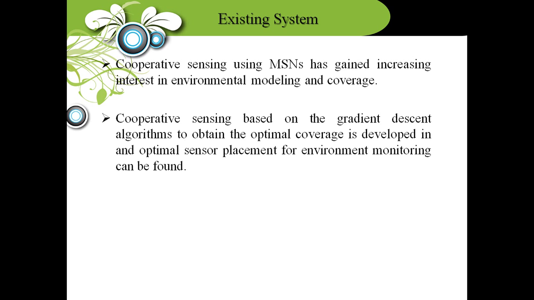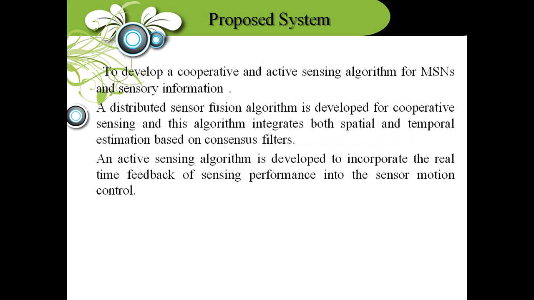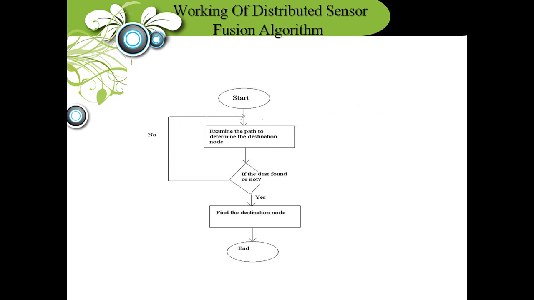So this is the existing system. The existing system uses only one algorithm, the gradient descent algorithm, which is used only for optimal coverage. So we propose a system using two algorithms: the active sensing algorithm, and the cooperative and active sensing algorithm with the sensor fusion algorithm. These are the two algorithms.